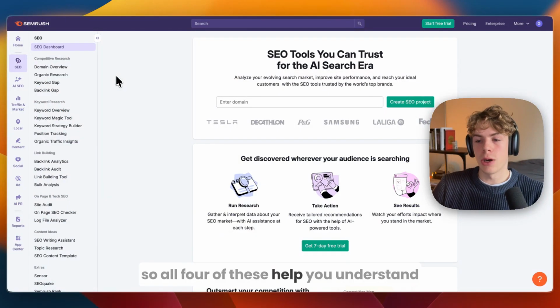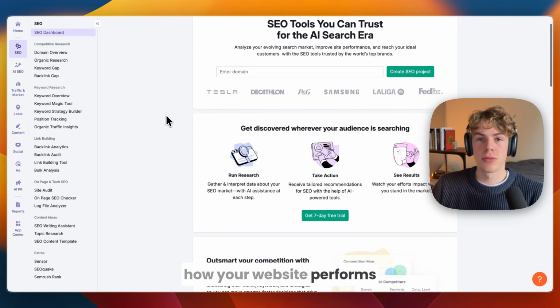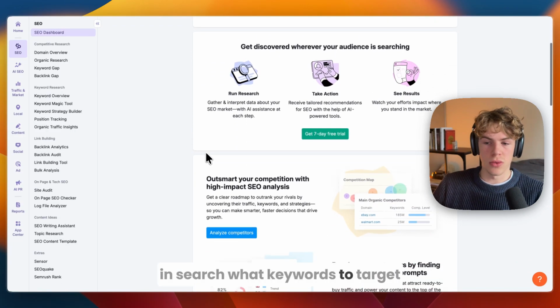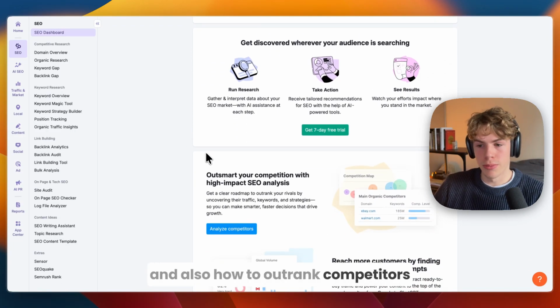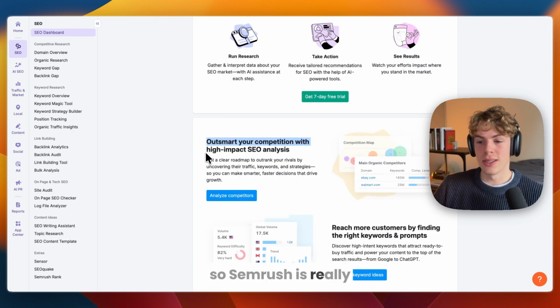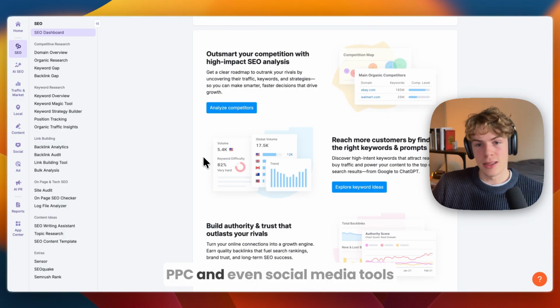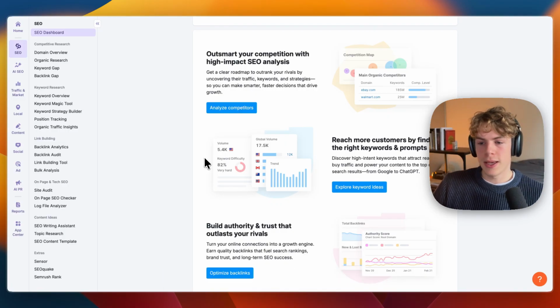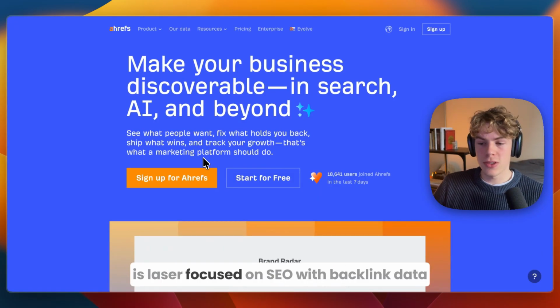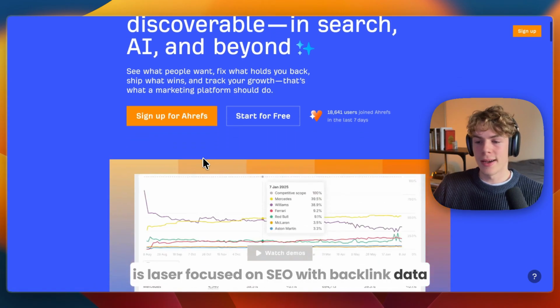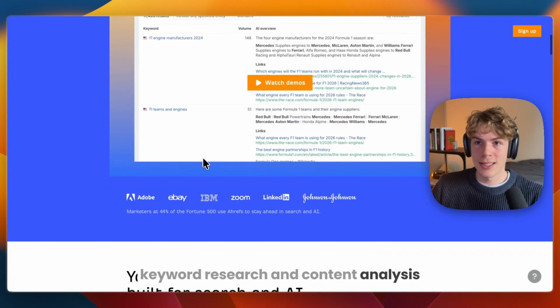So first let's quickly go over what exactly they are. So all four of these help you understand how your website performs in search, what keywords to target, and also how to outrank competitors. So Semrush is really the all-in-one digital marketing suite, offering SEO, PPC, and even social media tools. Ahrefs, on the other hand, is laser focused on SEO with backlink data, keyword research, and content analysis.